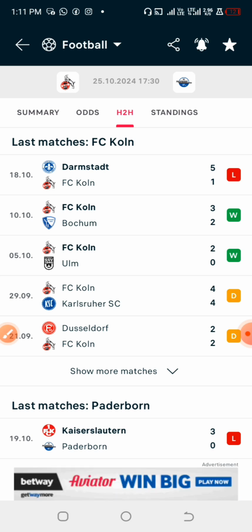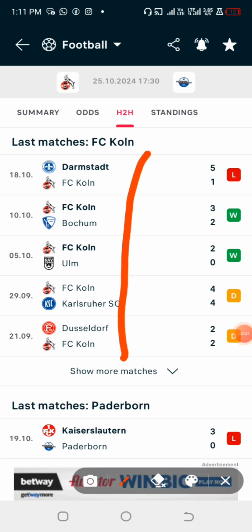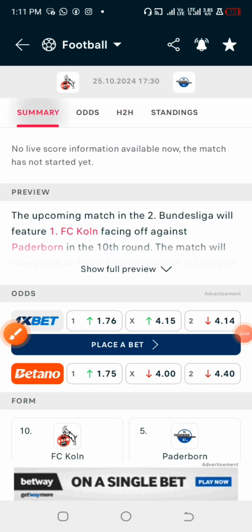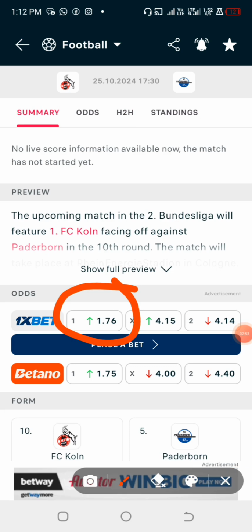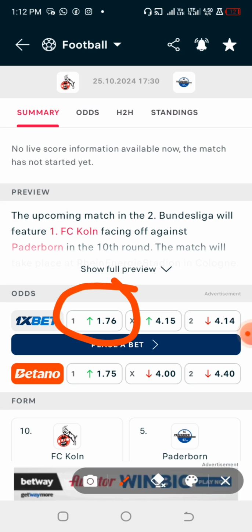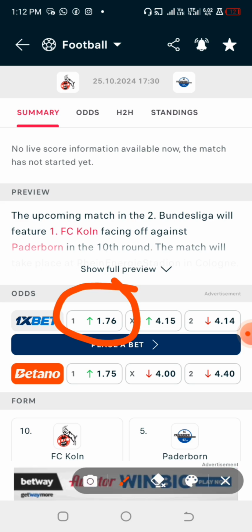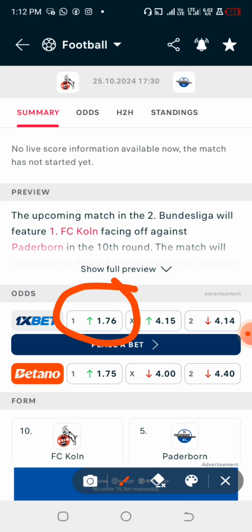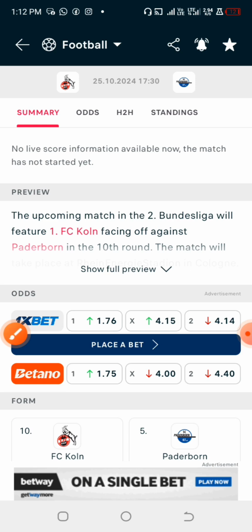It's a very simple step. The first thing you need to look into is the last 5 games of the home team that you want to play, because also considering the odds is very important. You can see that the bookmakers are actually expecting the home team to win. I ran through their stats, and I realized that truly the home team is expected to win this game. So look into the odds of the bookmakers, at least which team is the favorite to win the game, which happens to be the home team here.